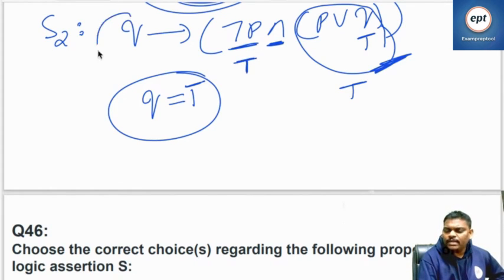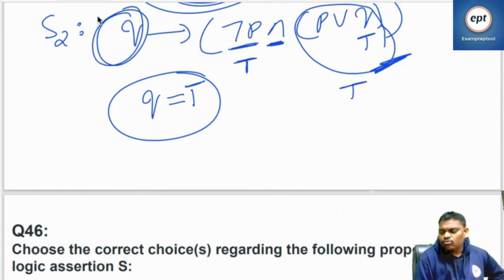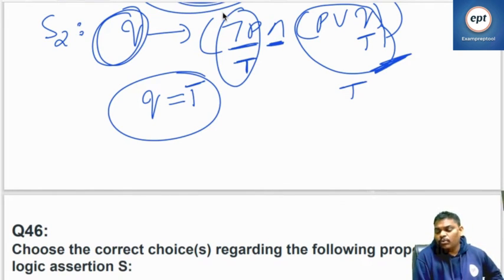But from the left hand side, I didn't get any conclusion about P. P may be true, P may be false. The left side said only that Q should be true. But to prove the total right side as true, I should prove that this also is true. The left side has not given any confirmation about P, so anything can happen.